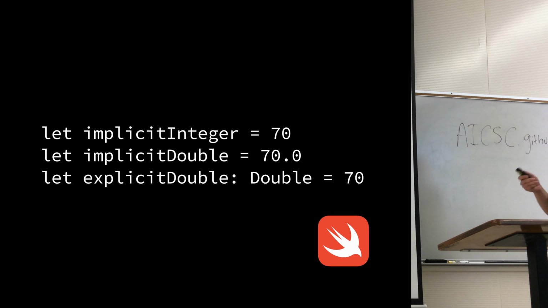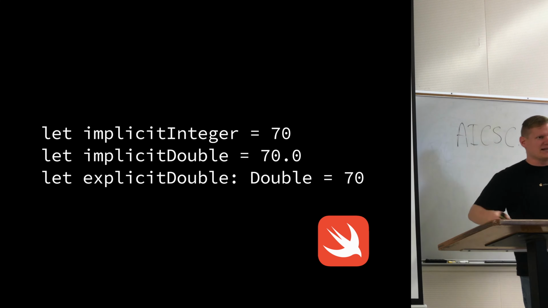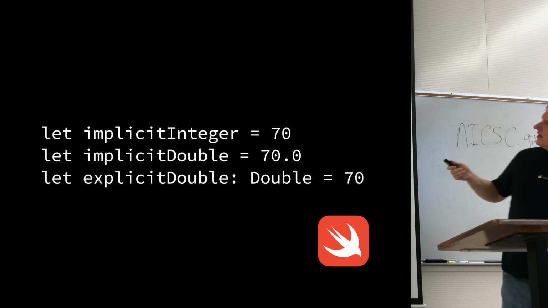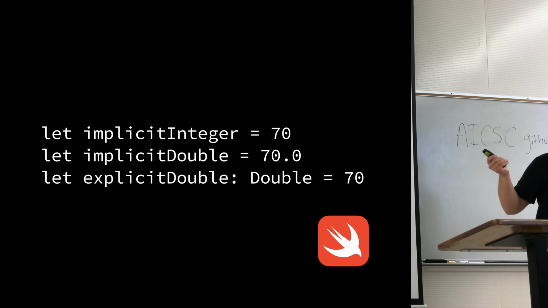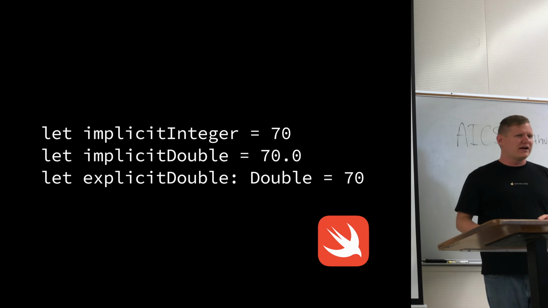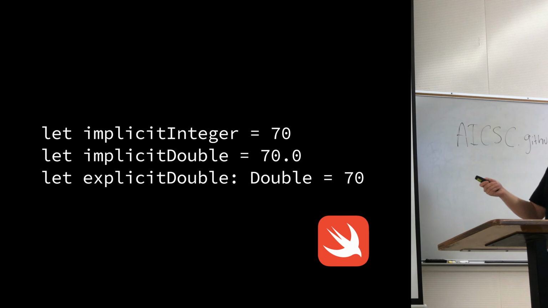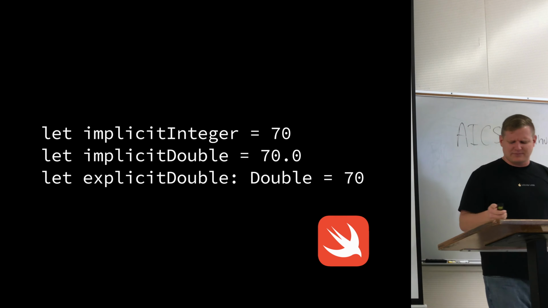In this example, let implicitInteger equals 70. implicitInteger is now an int. We can't write a string to it later or anything like that. And implicitDouble is a double because we put the little decimal point there. It figures out what type we mean when we set something. Now, if we don't want to do that, if we want to just set up a space for a variable and we don't want to declare it right away, or we want to be extra sure that it's a double or something, we can give it this type information. But you see, it's almost more clear to just write the code this way instead of with the extra type information.